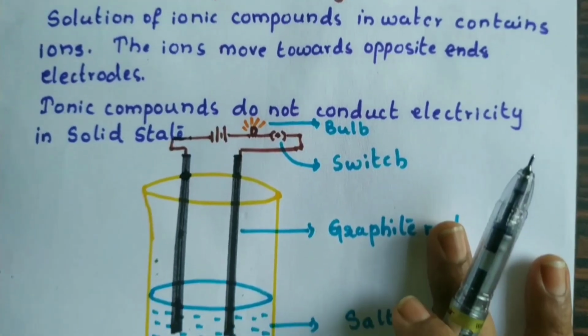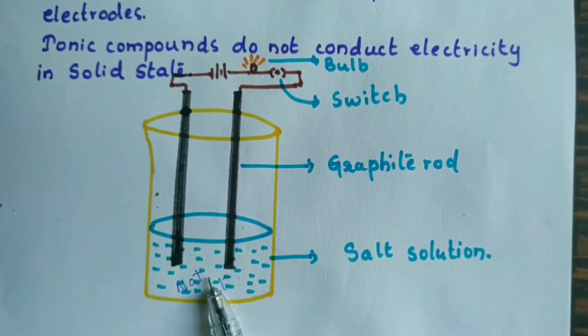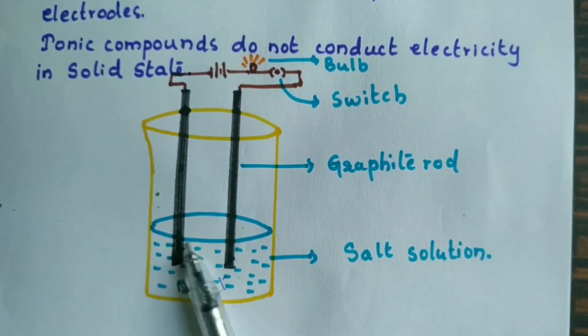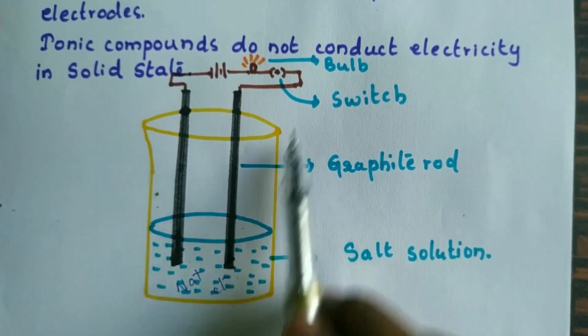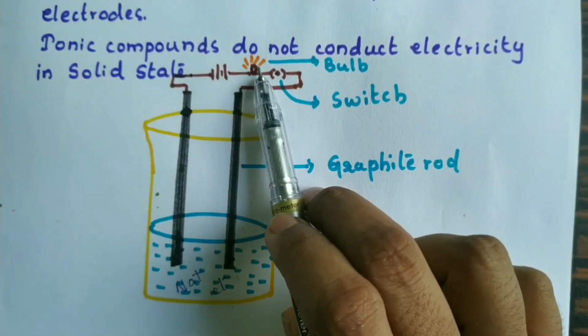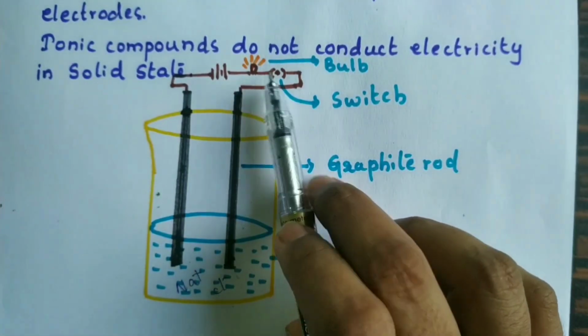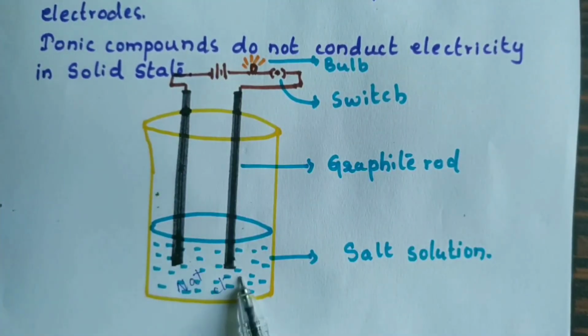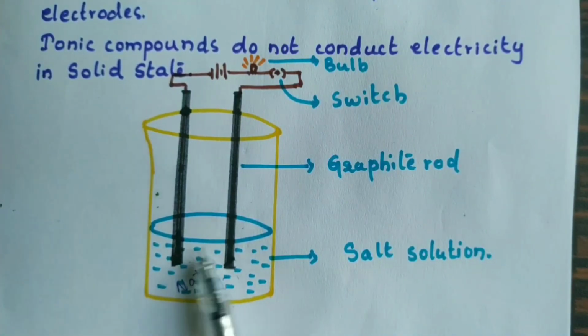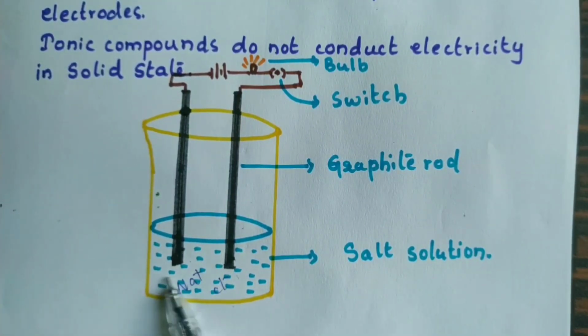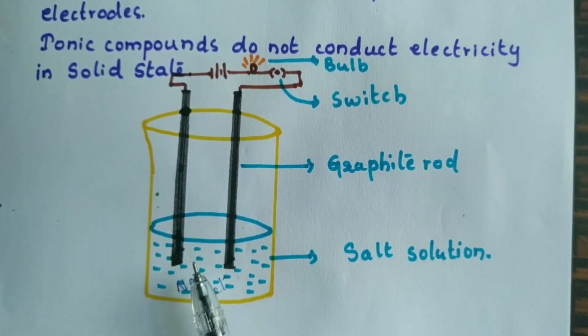Let us do one activity for that. We have taken salt solution in a beaker, and we have kept 2 electrodes here and connected a bulb, a battery and a switch. There is no wire between these 2 electrodes. If the bulb starts to glow, we have to understand that the salt solution conducts electricity, so ionic compounds conduct electricity.